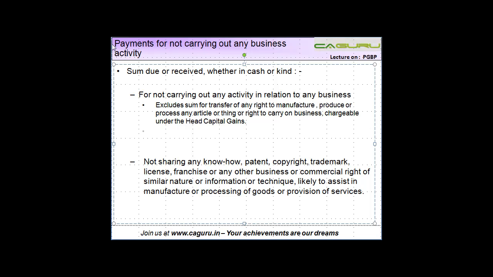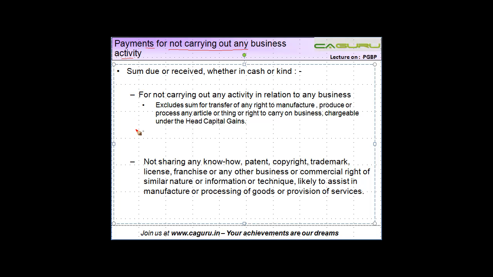The next income, which is chargeable under the head profits and gains of business and profession, is certain payments for not carrying out any business activity. Now, many a time, and this is becoming very common, I don't know how many of you are aware, but there are many such transactions in India.